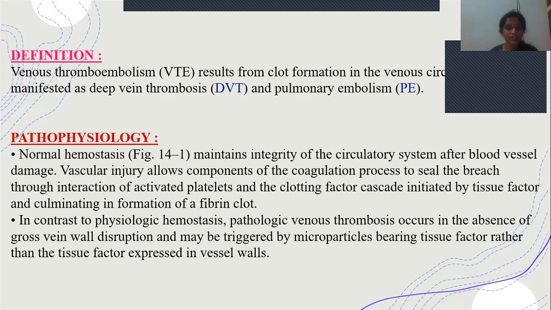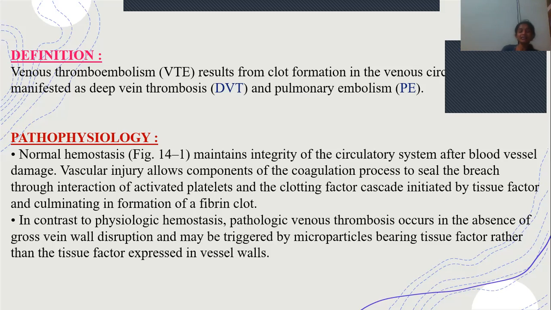This is normal, physiological hemostasis. In contrast to this, pathological venous thrombosis takes place. That means even though there is no injury to the vessel wall, it starts activating the coagulation cascade and triggers the formation of clot. That we can see in the pathological condition, that is DVT.